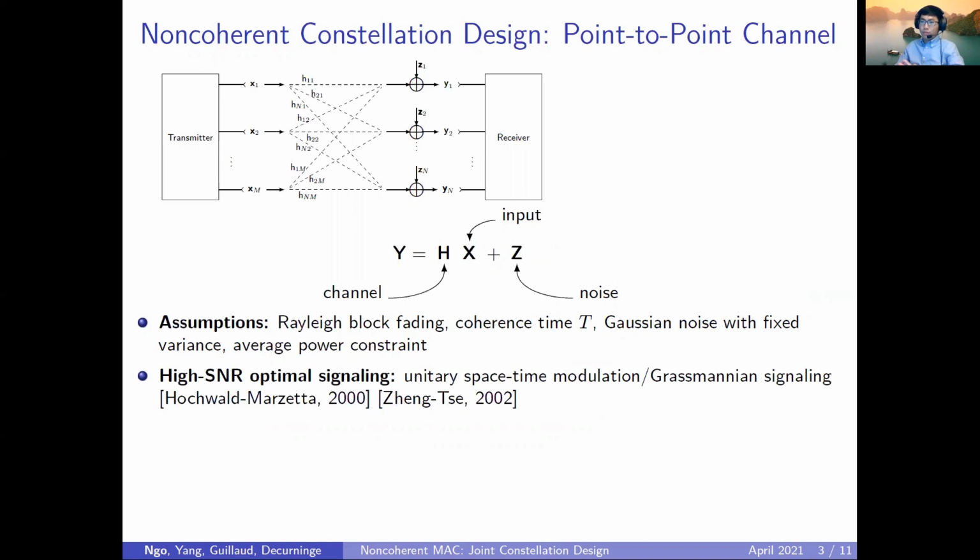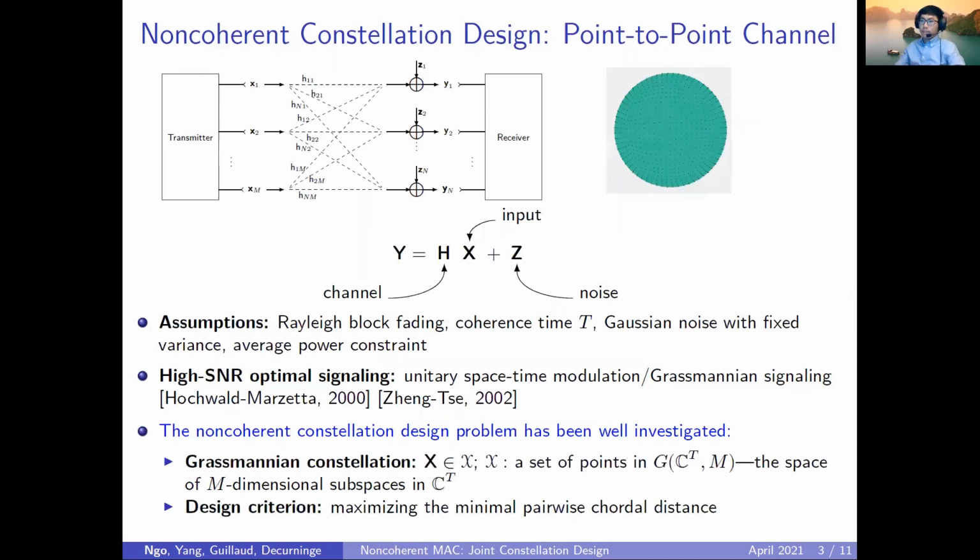And it has been shown that for this channel, in the high SNR regime, the optimal signaling is called the unitary space-time modulation. That is to say, the input matrix X has the form of a truncated unitary matrix. And this is also called Grassmannian signaling. So basically with this signaling, we embed the information in the subspace of the signal.